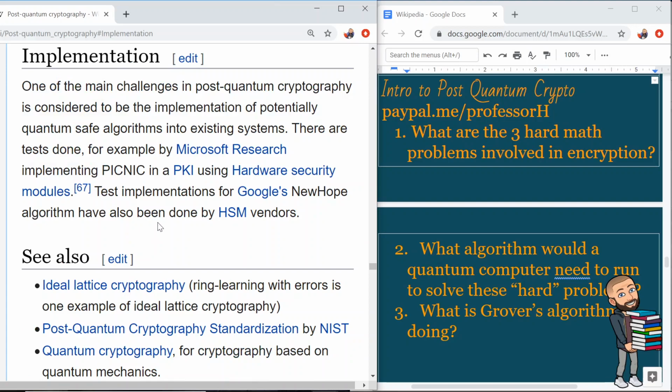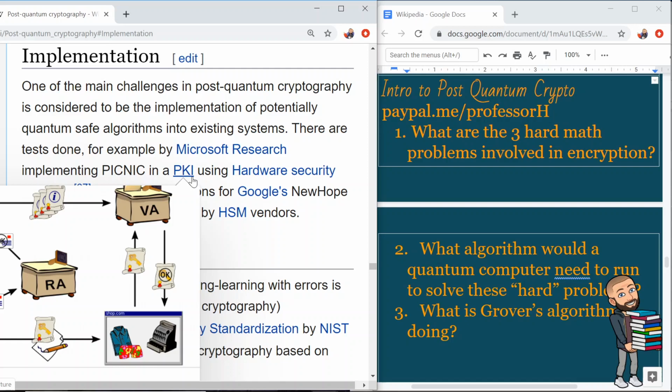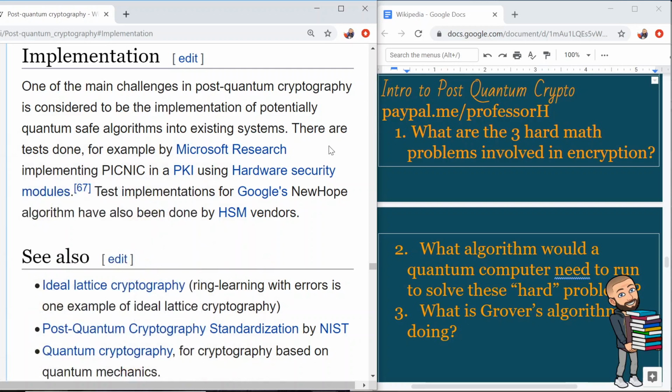Implementation is so short. Let me go ahead and just read it real quick. It says, one of the main challenges in post-quantum cryptography is considered to be the implementation of potentially quantum safe algorithms into existing systems. There are tests done, for example, by Microsoft Research, implementing PICNIC in a PKI, that's a public key infrastructure, using hardware security modules. So Microsoft's solution is to use hardware.